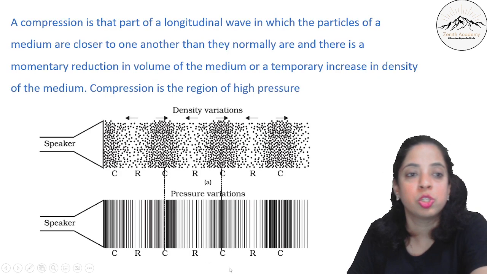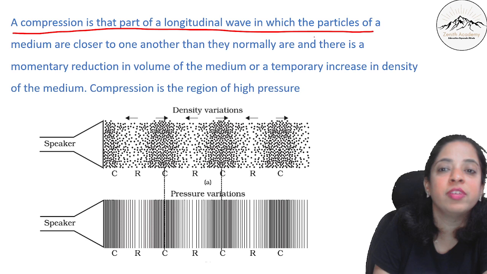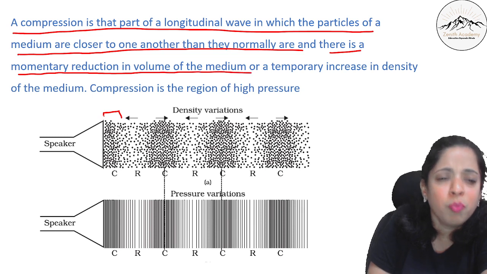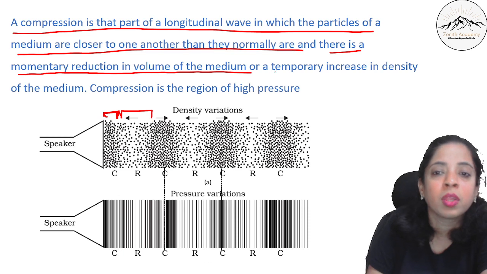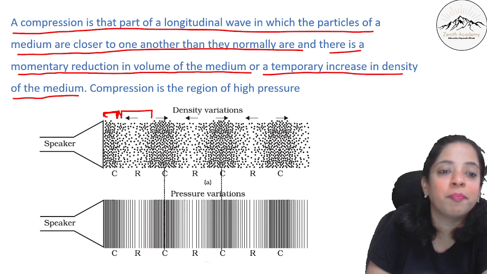Okay. So, a compression is that part of a longitudinal wave in which the particles of the medium are closer to one another than they normally are. Can you see the particles are closer? And there is a momentary reduction in the volume of the medium. So, for a moment there is a reduction in volume. This is less, you can see this is more. Or a temporary increase in density. You can see the particles are so close to each other here.